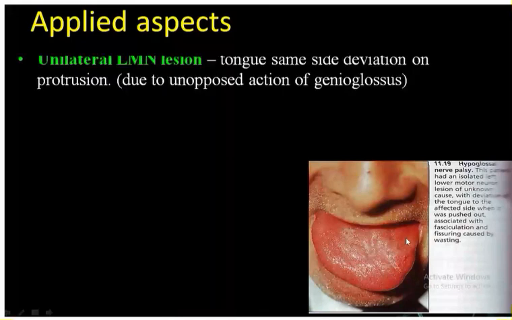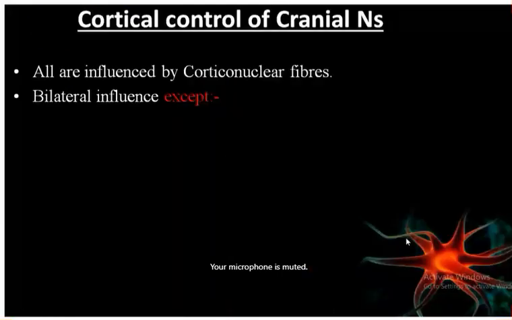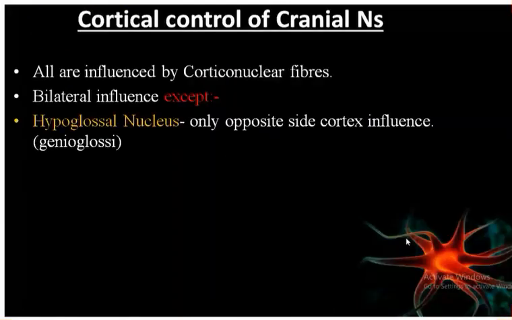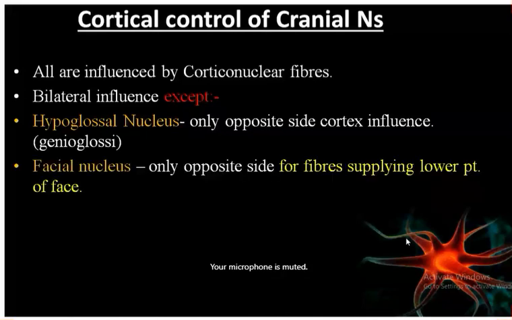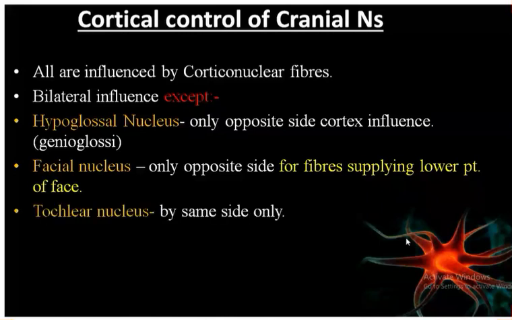Now the cortical control of the cranial nerve. So all are influenced by the corticonuclear fiber. We have the bilateral influence. So the hypoglossal nucleus, only opposite side cortical influence will be there for the genioglossus. And the facial nucleus, only opposite side for the fiber supplying the lower part of the face, and the trochlear nucleus by the same side only. So this is the cortical control of the cranial nerve. Facial nerve, hypoglossal nerve.